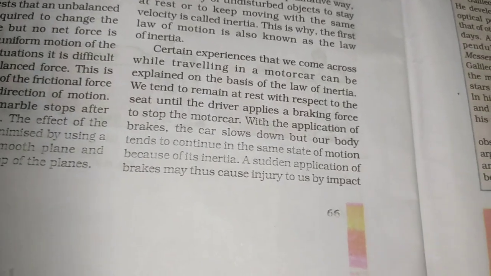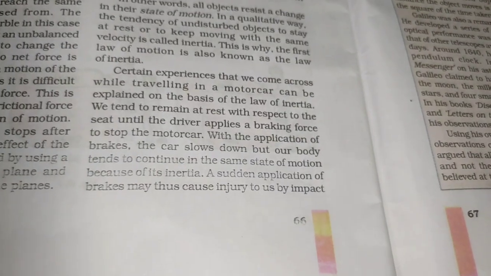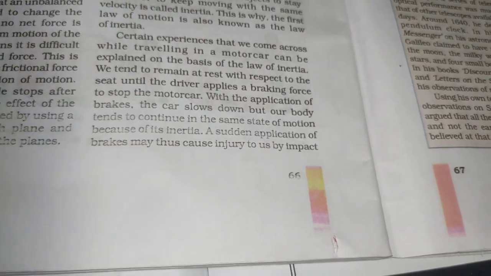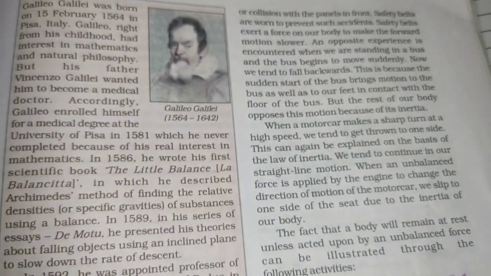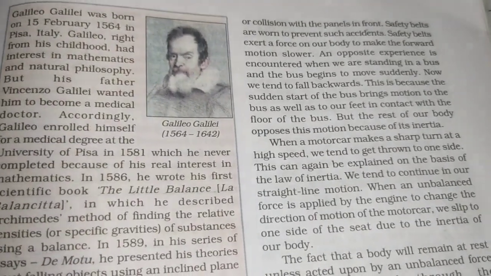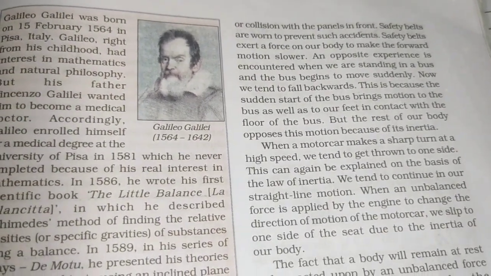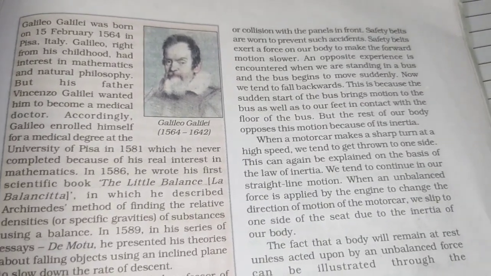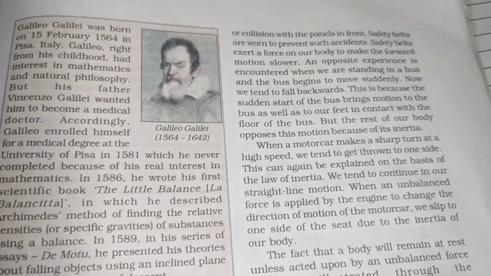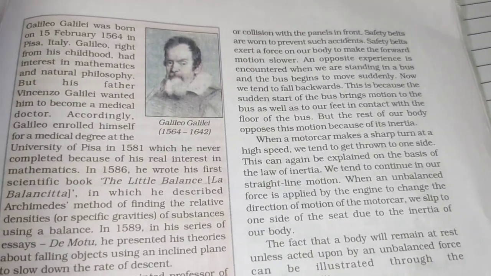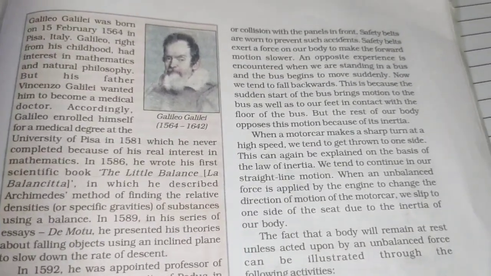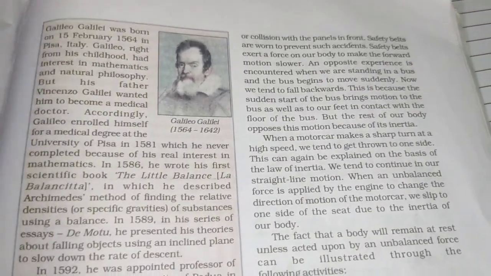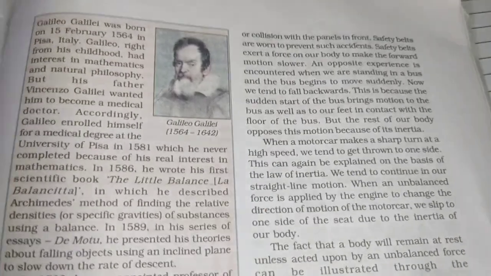So what happens with the sudden application of brakes? It may cause injury to us. Why? Because we will collide with the front panels of the car. That's why safety belts are worn, to prevent these accidents. What will the safety belt do? It will exert a force on our body and make our motion slower, so that we will not collide with the front part.